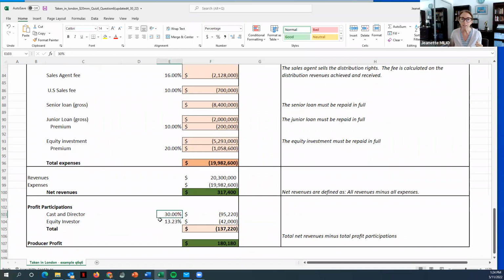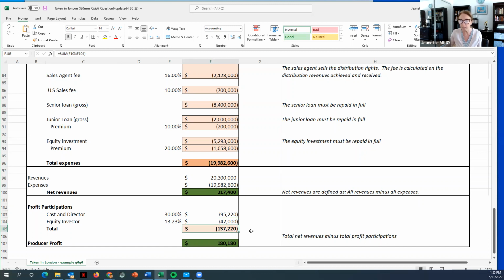So in the assumptions, it says you have to give the cast and director together 30% of your profits, and you have to give the equity investor, again, 50% of the percentage they made as an investment in relation to the budget. So the cast is 30% of 317,400, and the equity investor is 13.23% of 317,400.